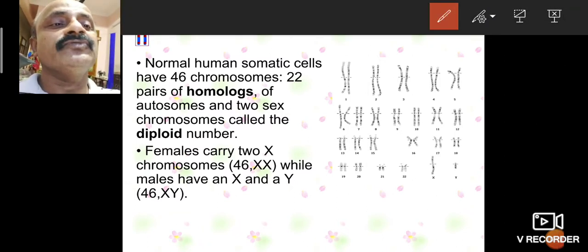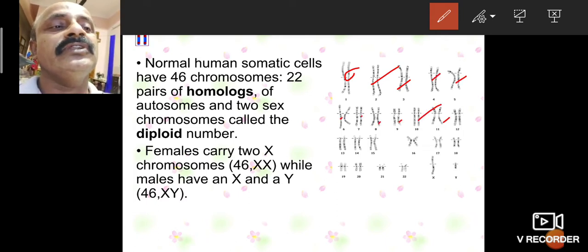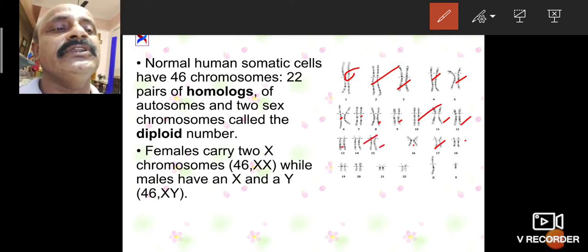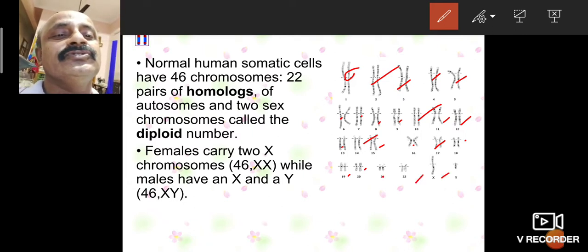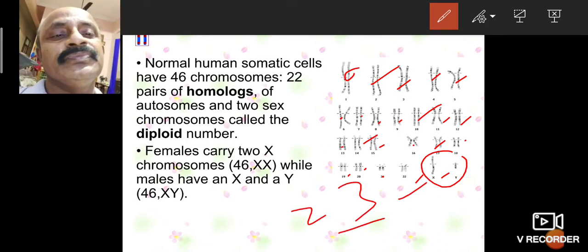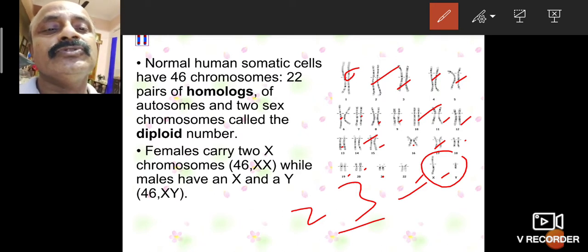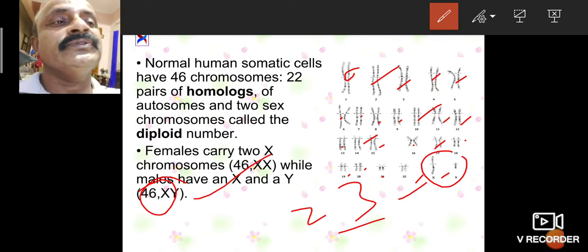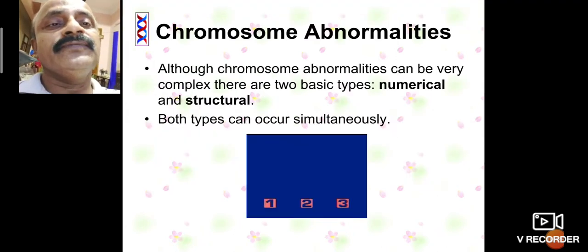So there is the first pair, second pair, third, fourth, fifth, sixth, seventh, eighth, ninth, 10th, 11th, 12th, 13th, 14th, 15th, 16th, 17th, 18th, 19th, 20th, 21, 22, 23. So the total is 23 pairs of chromosomes, which is 46, XY. This is the importance of normal.